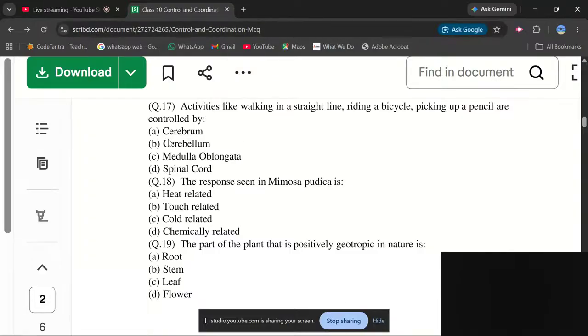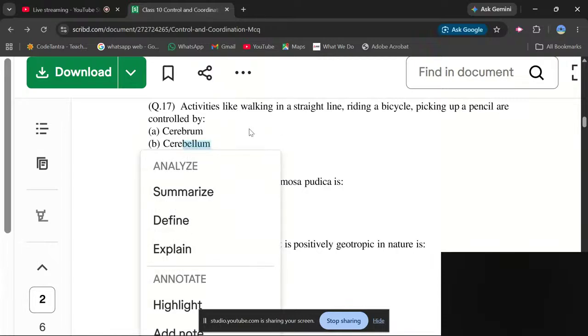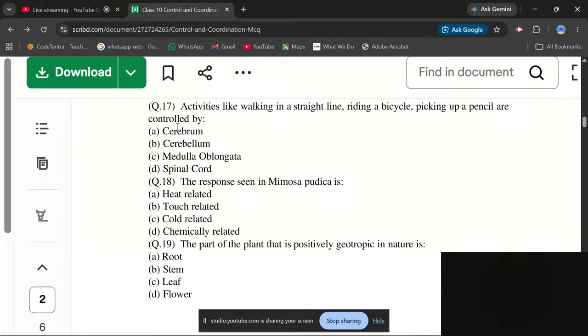So this activity is controlled by which of the following organs, or you can say which of the following parts of the brain. The answer will be the cerebellum. What is the function of the cerebrum? The cerebrum basically acts as the memory and thinking part. The medulla's basic function is to control your respiratory system, and the spinal cord is the control and coordination center. It is a part of the central nervous system.